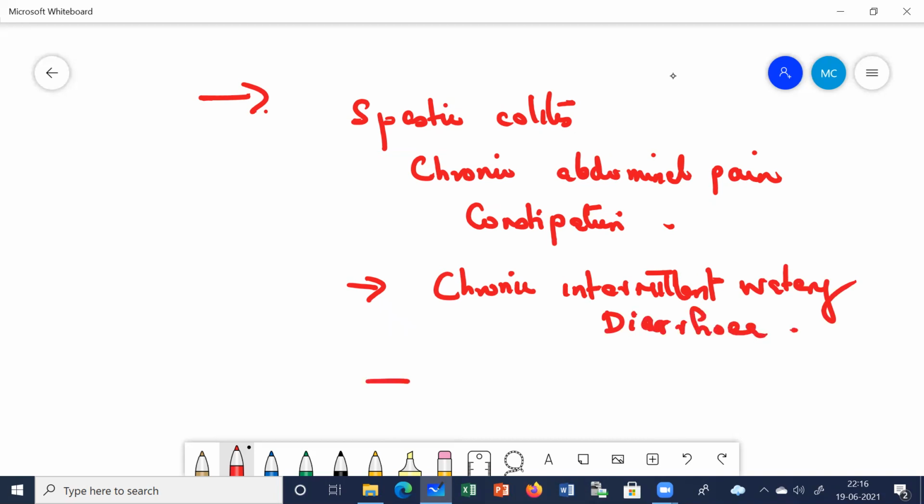And the third variety of patients are having features of alternating diarrhea and constipation. Alternating diarrhea and constipation is called mixed IBS. Right? So they're having alternating constipation and diarrhea.